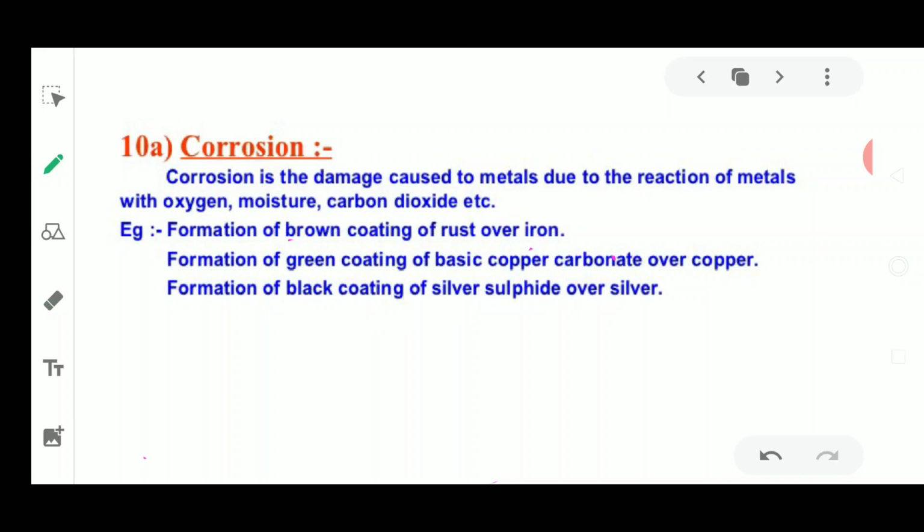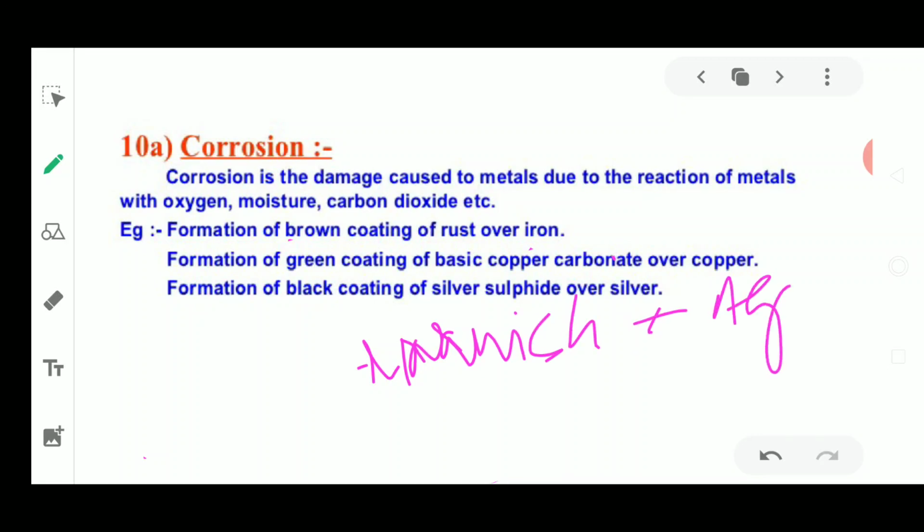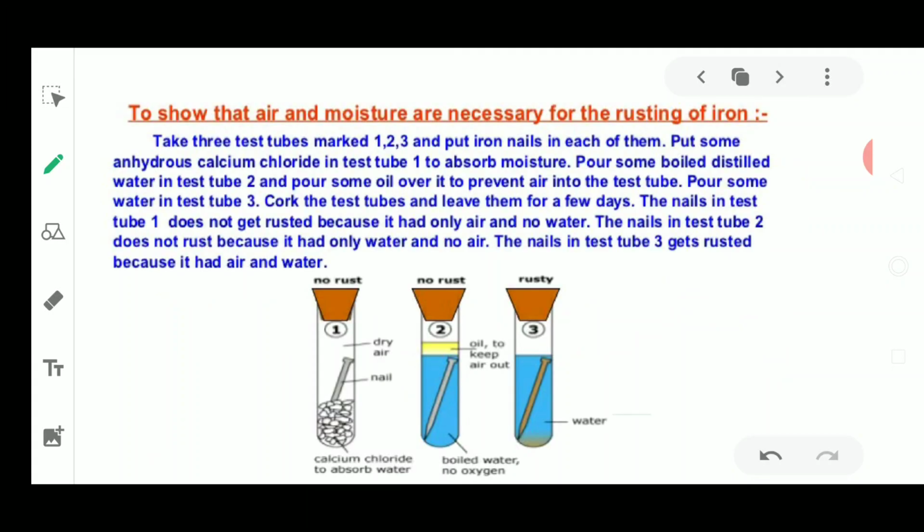And it is a black coating of silver sulfide over silver. So tarnishing is done, and the silver objects are being tarnished. So remember the colors also in the case of corrosion.